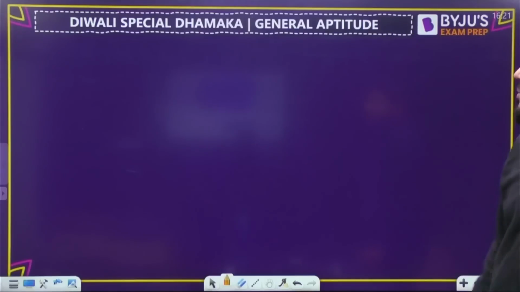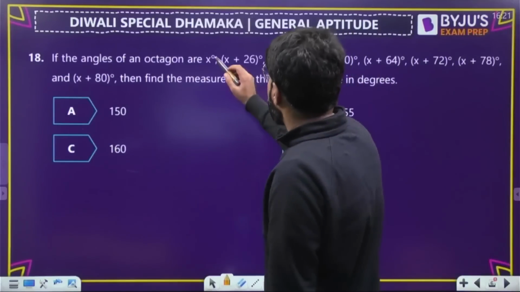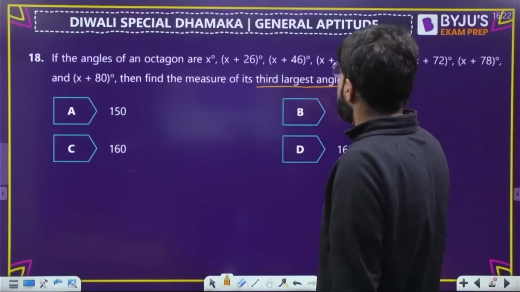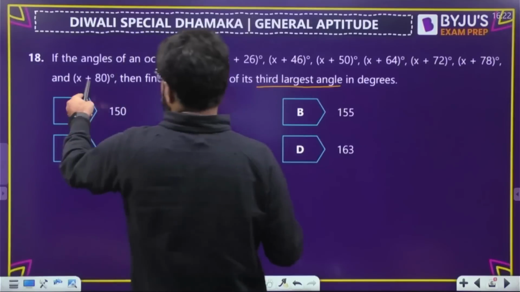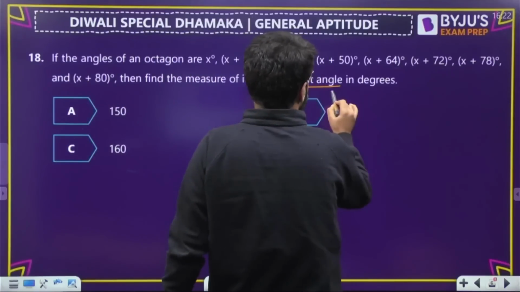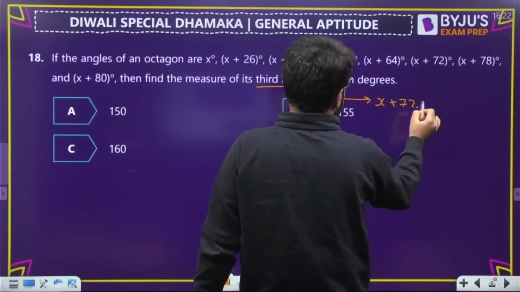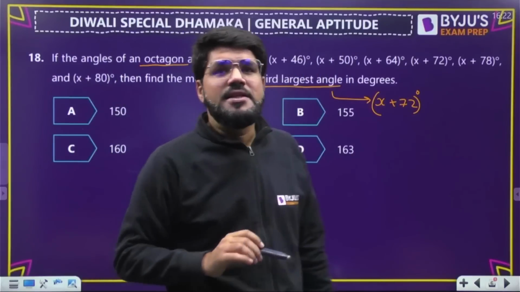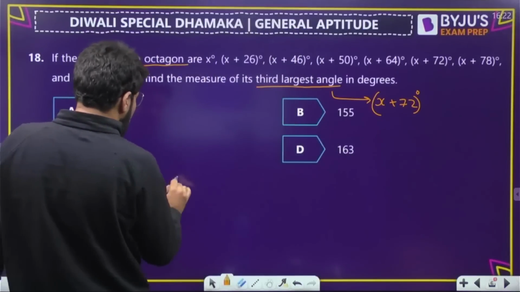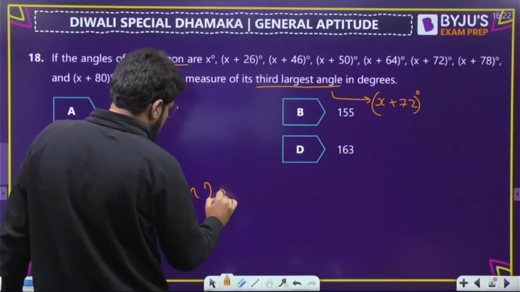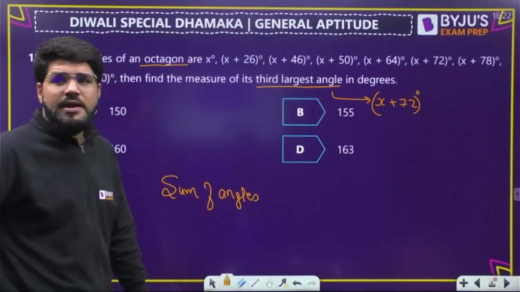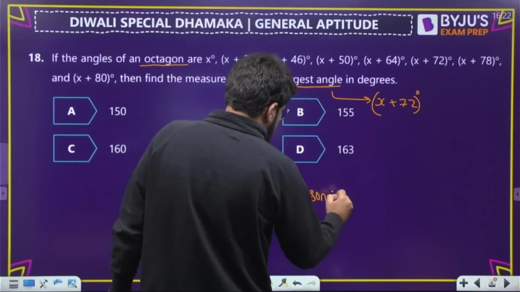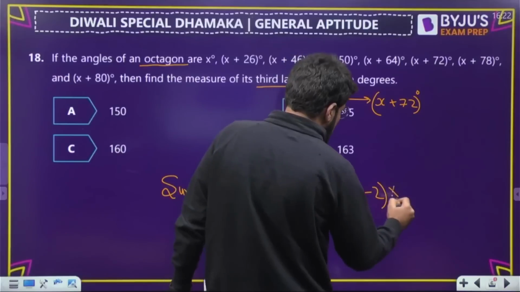Moving ahead to the next question, number 18. If the angles of an octagon are x, x plus 26, and so on, then find the measure of the third largest angle. The third largest angle, it is given in increasing order. So x plus 80 is the largest, then x plus 76, then x plus 72. The third largest angle is x plus 72 degrees. But what is the value of x? It's an octagon. What is the sum of all the angles in a polygon? That formula you can easily use here. The sum of angles of any polygon is given by (n minus 2) into 180 degrees.